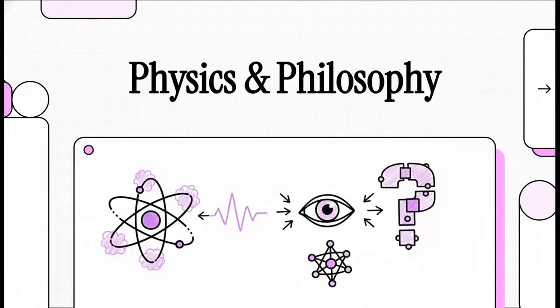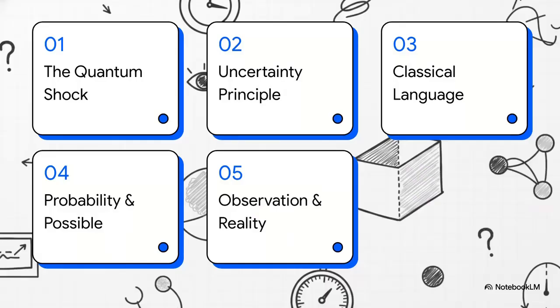Welcome to this explainer. Today, we're exploring one of the absolute most mind-bending intellectual revolutions in human history. We're diving into Werner Heisenberg's physics and philosophy, specifically focusing on Chapter 3, the Copenhagen Interpretation of quantum theory. Honestly, this is the framework that didn't just change physics, it fundamentally rewired what we consider reality to be. Okay, let's dive into this.